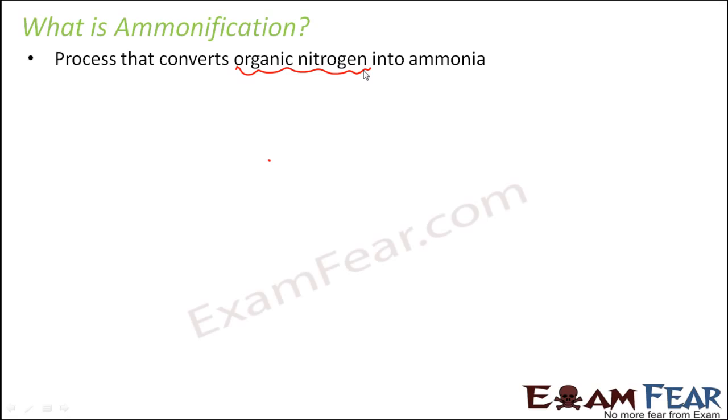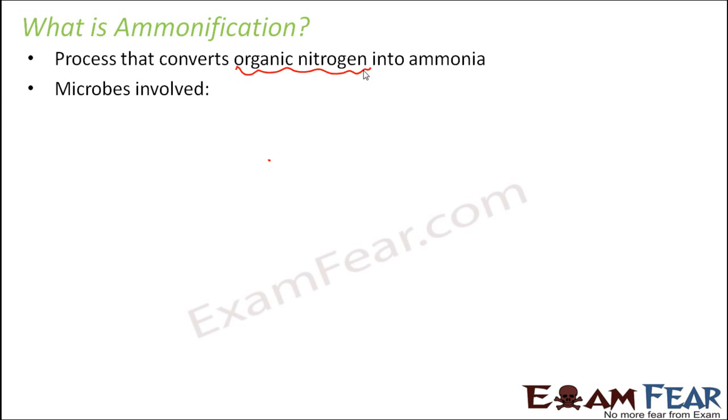Converting that organic nitrogen into ammonia is known as ammonification. So please understand the difference between ammonification and nitrogen fixation. In nitrogen fixation, you convert the atmospheric nitrogen gas into ammonia, but in ammonification, you convert the organic nitrogen which is present in the tissues of living organisms once they are dead or once they excrete. So this conversion is called ammonification.